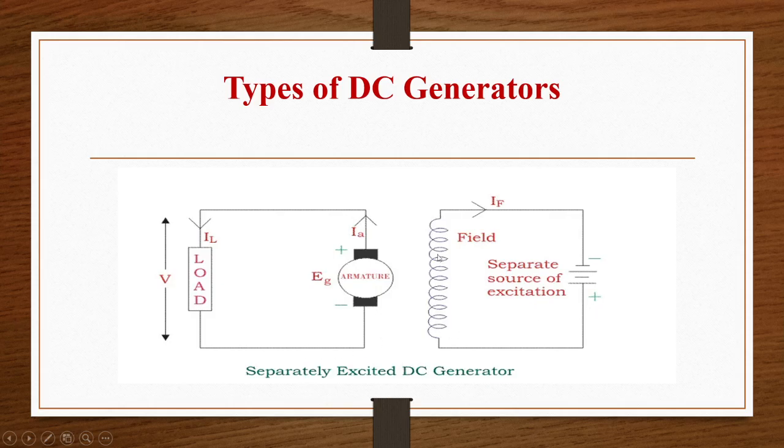This is a separately excited generator. IA is the armature current, that is, the current coming out of the armature. IL is the load current, and V is the terminal voltage. This is the supply source of excitation, which is some battery, and IF is the field current.